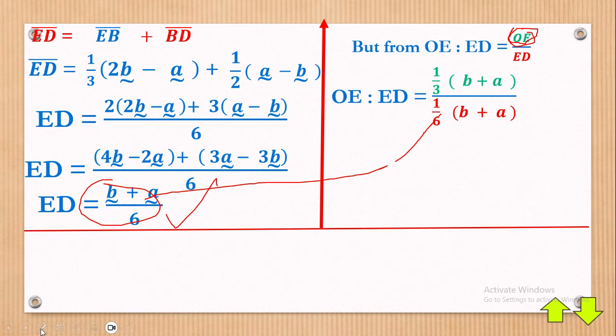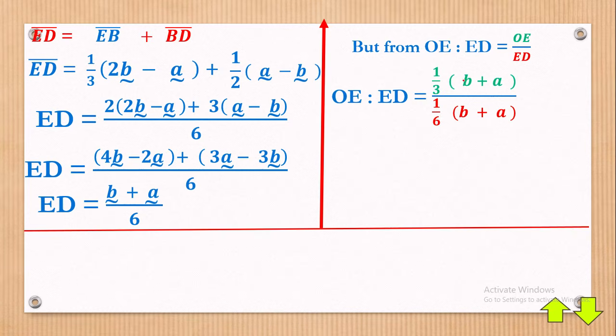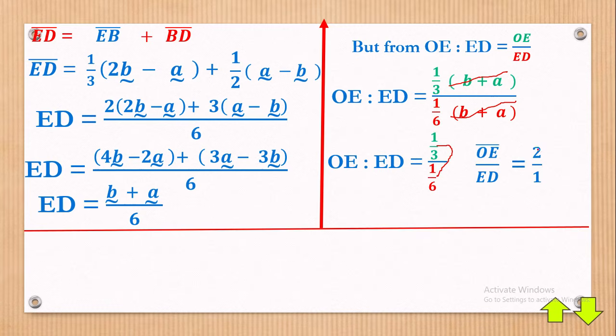Now we have that, so we carry out the divisions. And lucky we are, you see that? This bracket is the same as this, so they cancel away, and we shall remain with OE to ED equal to a third over 1 over 6. When you divide this by this, the answer you get will be 2 over 1.